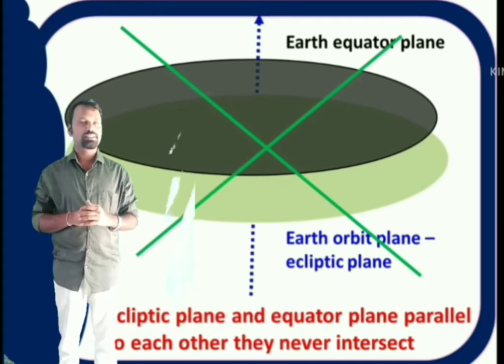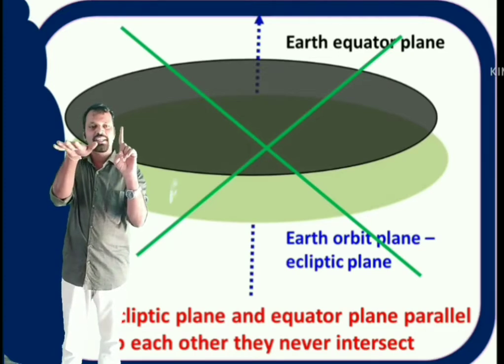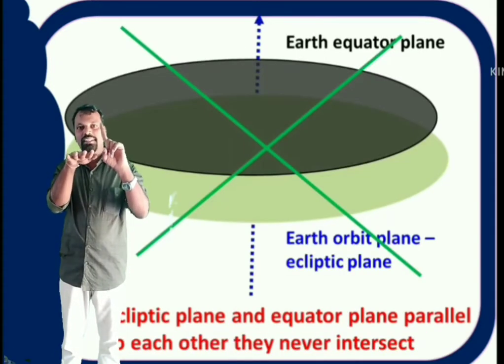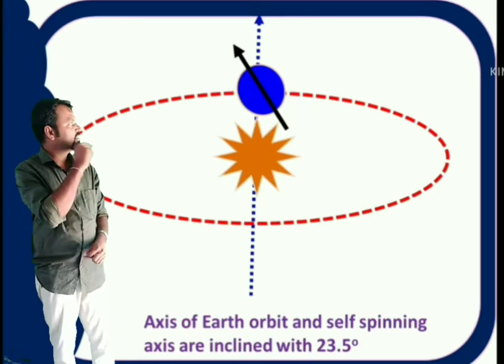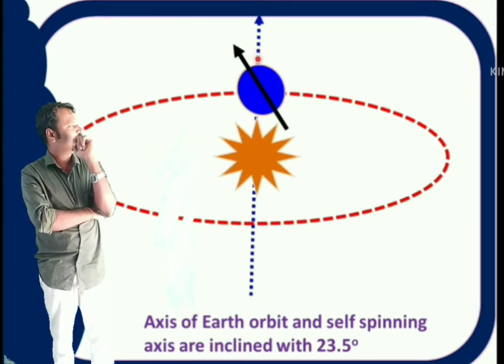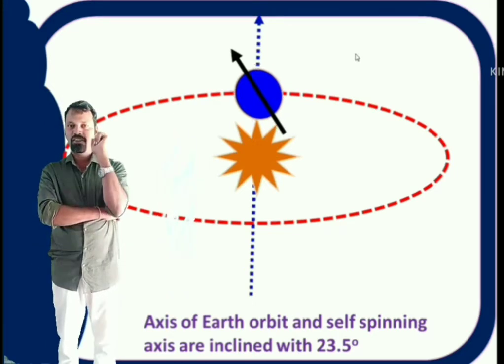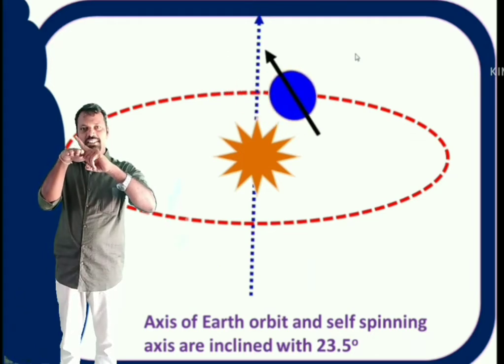In reality, the earth's axis is not exactly like this. The earth's axis is not perpendicular to the ecliptic plane, but it is tilted by 23.5 degrees. So the earth's axis is inclined at 23.5 degrees. Let us see what the situation is now. If the earth's axis is tilted by 23.5 degrees like this, then what happens?